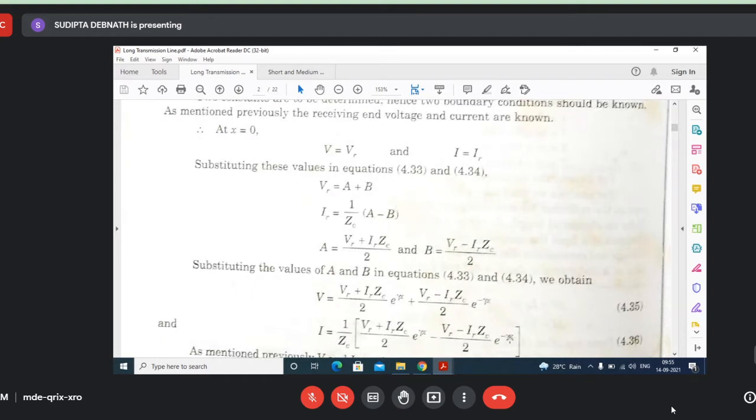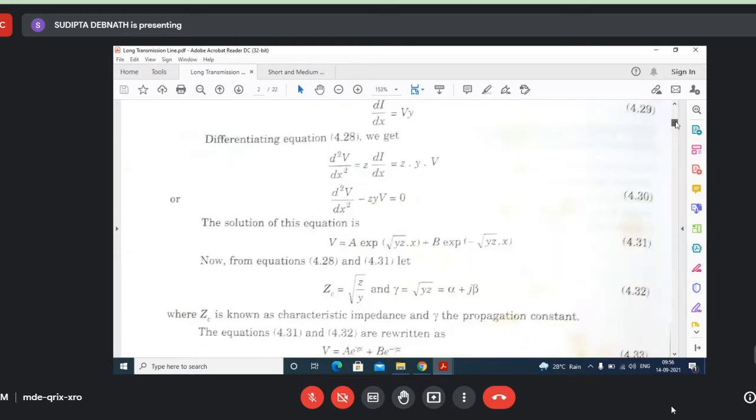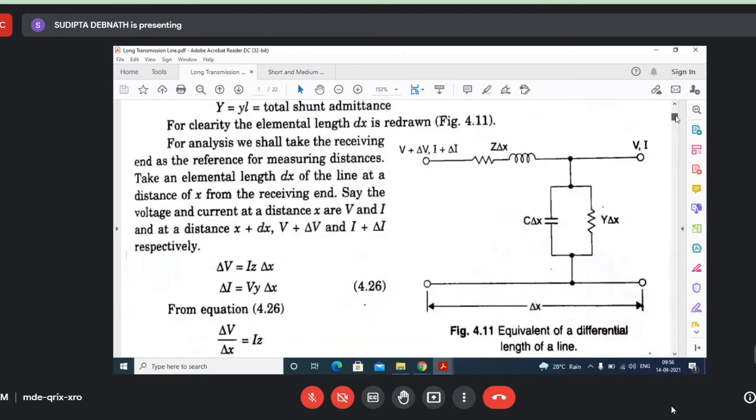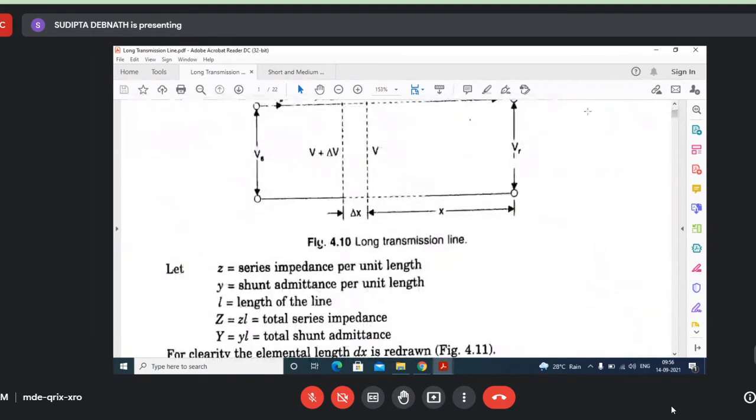These are the equations for the voltage and current at any point in the transmission line, at any distance x from the receiving end. The voltage and current in the transmission line are always changing as you go from the sending end to the receiving end, isn't it?